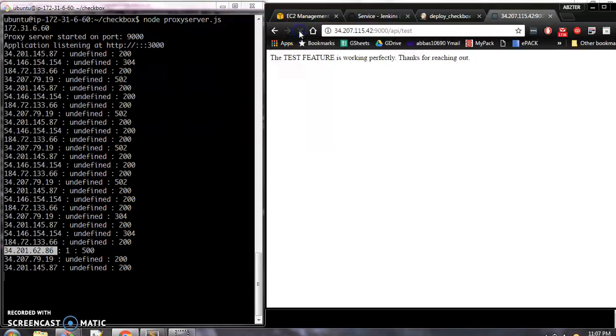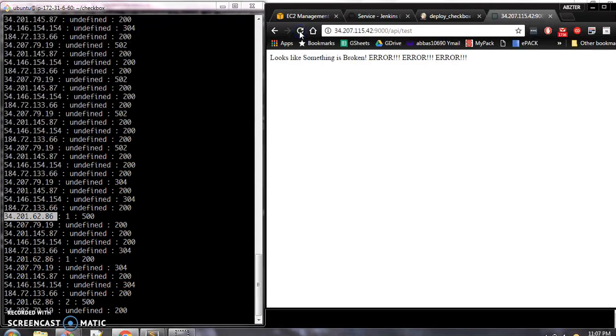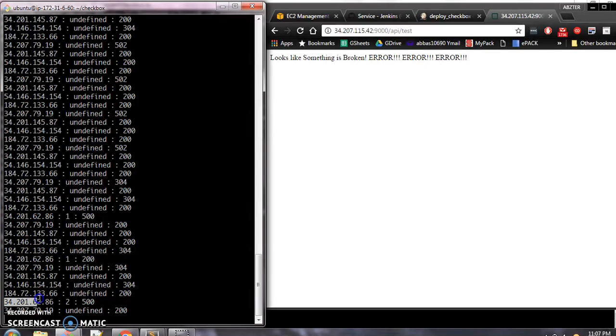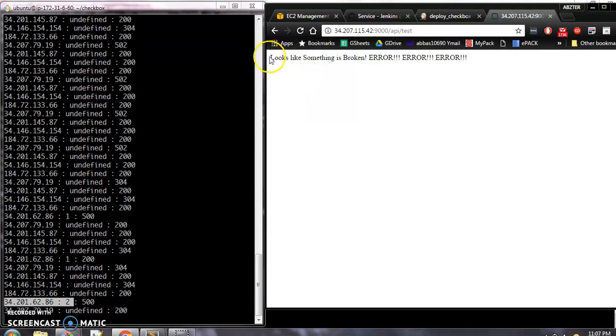So let us hit this endpoint a few more times. As you can see here, for the broken server the error count has been increasing, and you can see the error as well.